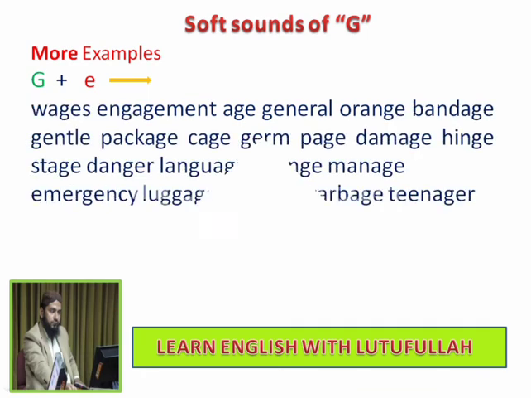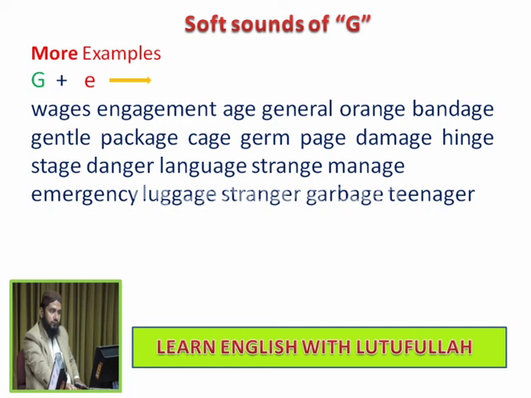Here are some more examples when G is followed by E and it gives the sound of J. Wages, engagement, age, general, orange, bandage, gentle, package, cage, germ, page, damage, hinge, stage, danger, language, strange, manage, emergency, luggage, stranger, garbage, teenager.